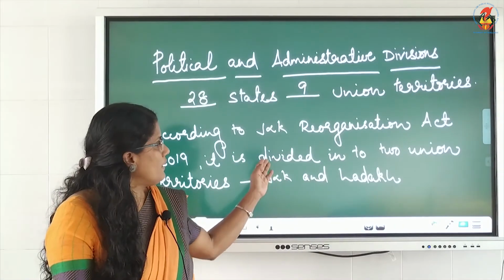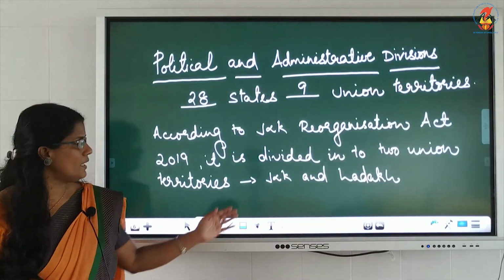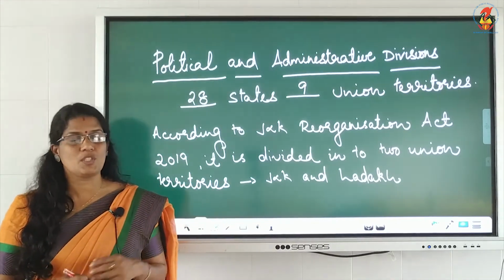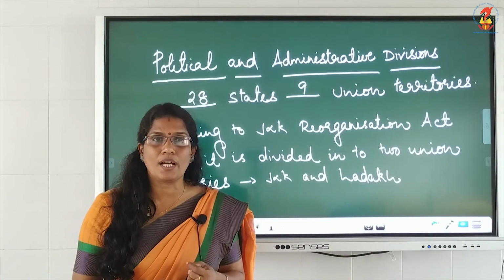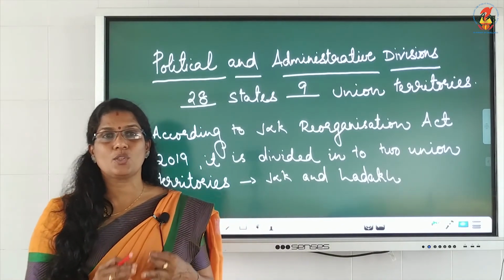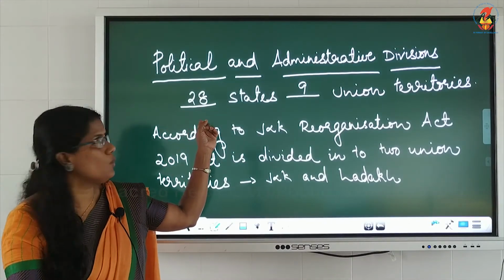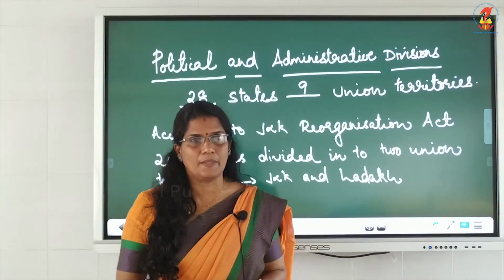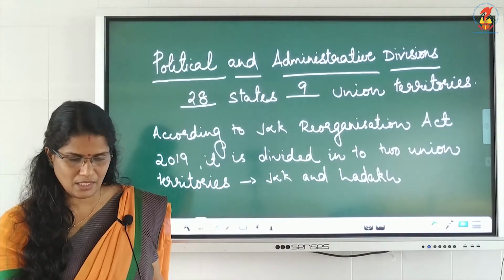Jammu Kashmir is divided into 2 union territories. They are Jammu and Kashmir and Ladakh. The state has been taken away and now these two are union territories. So, the number of states has reduced to 28 and union territories have increased to 9. So, 28 states and 9 union territories are present in India.